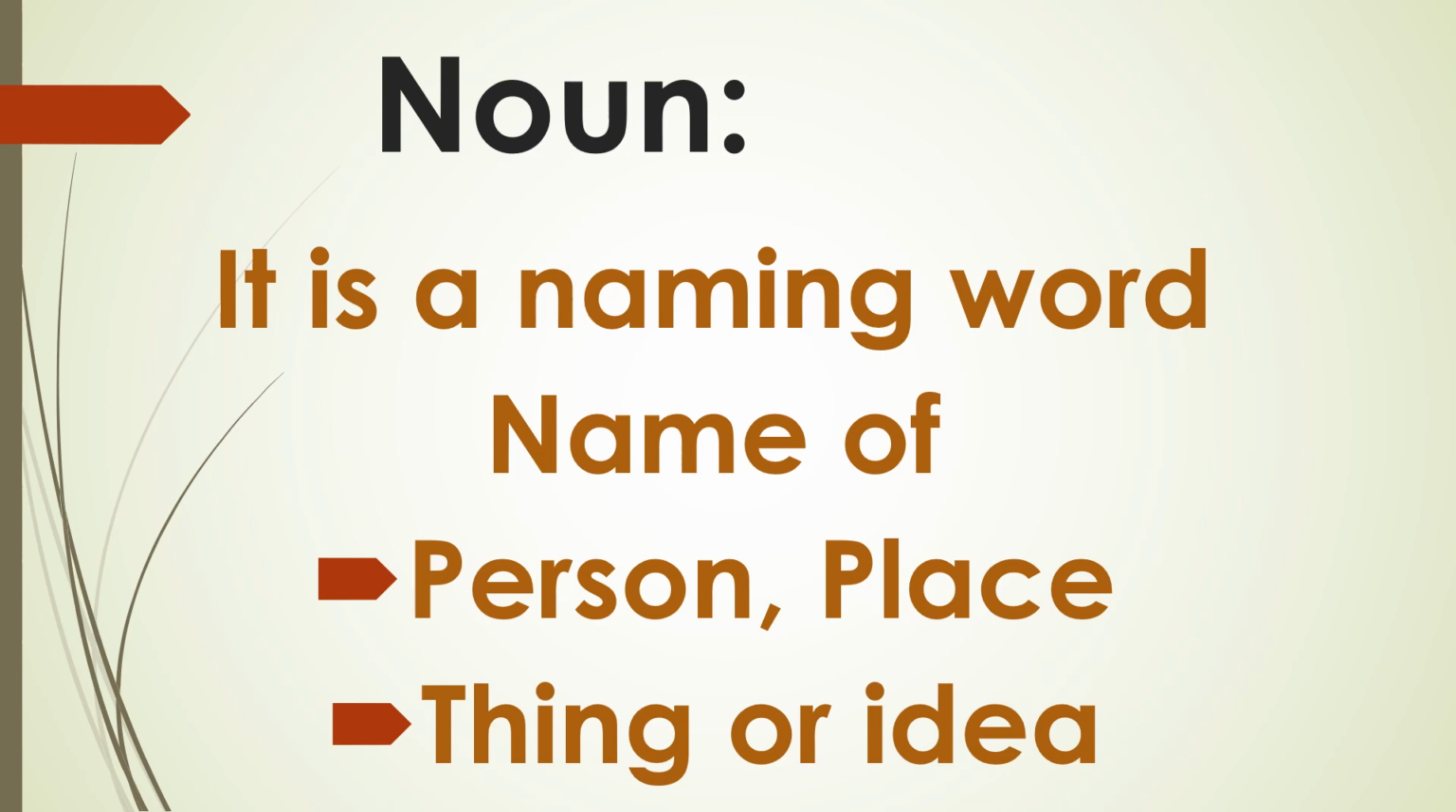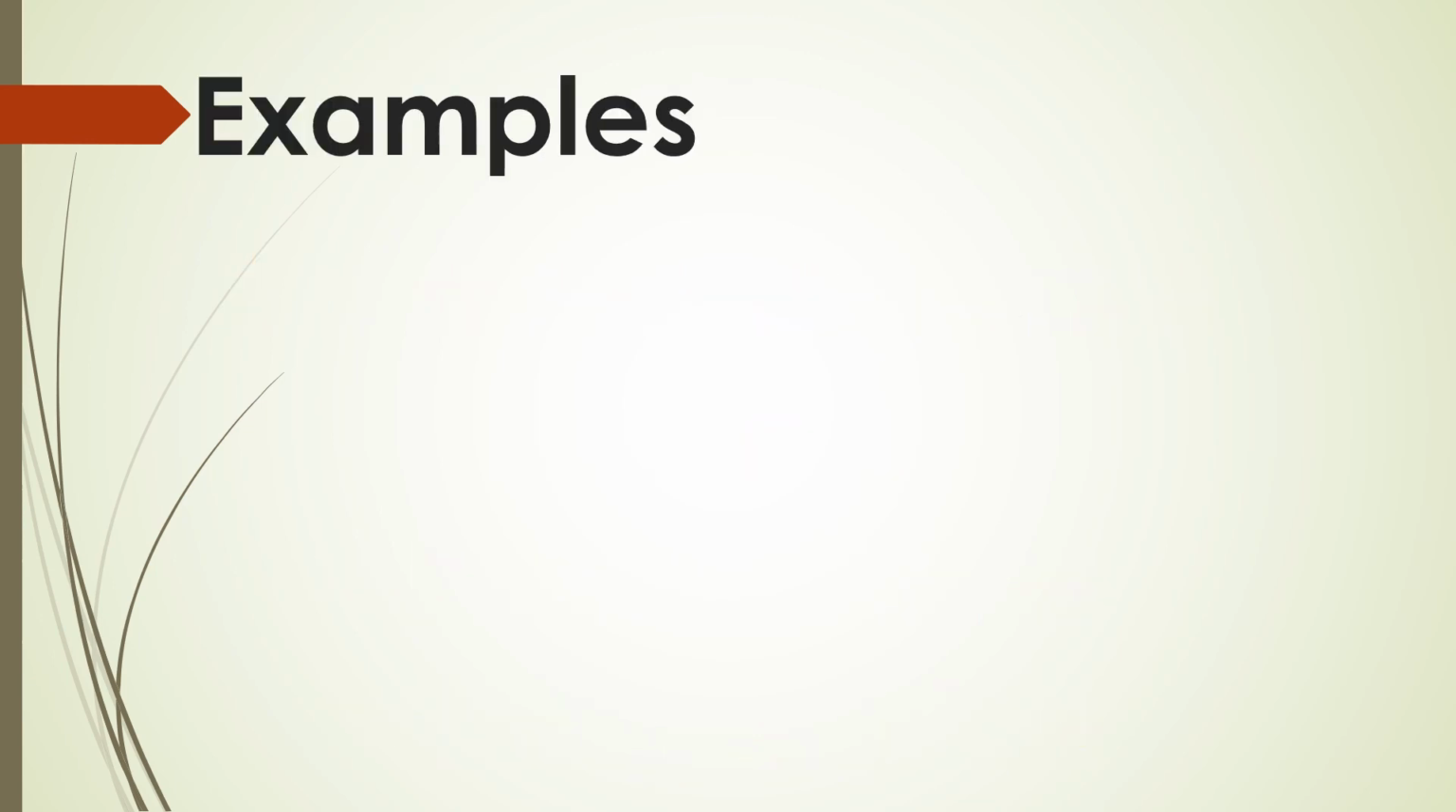Then names of places. So come to the next one, that is things. The things around you. For example, curtain, bed, desk, chair, board, clock, fan, light. These all are the things. These are the nouns. An idea, for example, devotion, excitement, etc.